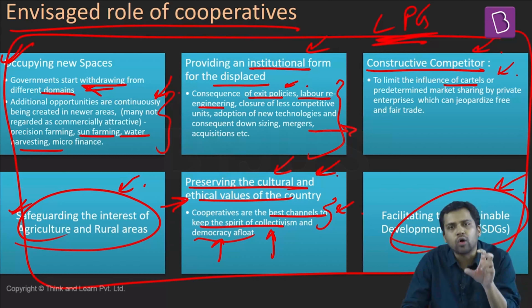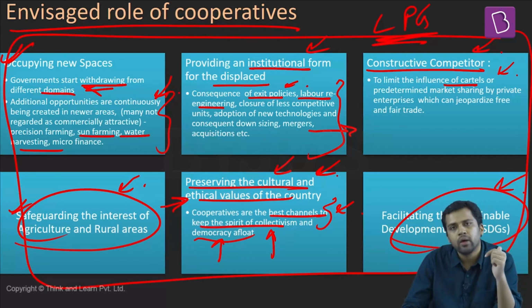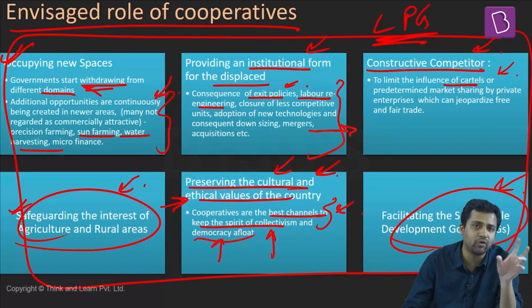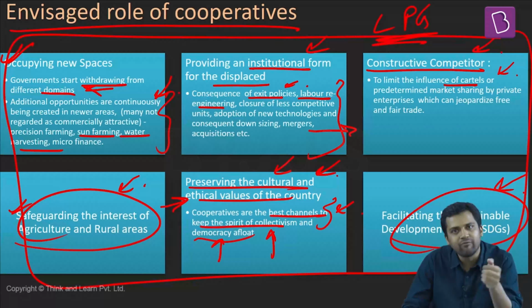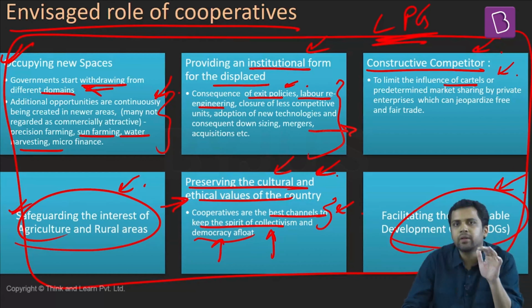So with this, we will conclude our discussion on cooperatives. So understand, what is a cooperative? What are the principles which guide cooperatives? What are some of the features of cooperatives? What are some of the advantages of cooperatives? What are some of the examples of cooperatives? How has the sector evolved in the case of India? What have been some of the positives, what have been some of the negatives, and what can be done to address the challenges that the cooperatives are facing?